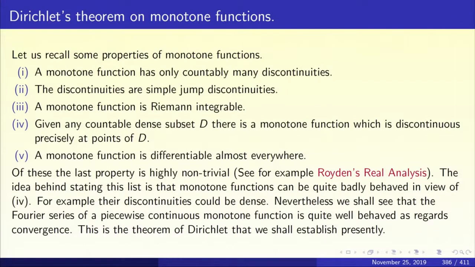Of all these properties, the fifth is deep, and the proof is available in Royden's Real Analysis, Chapter 5, as an application of the Vitali covering theorem. It's an excellent book, and I'll leave it to you to consult Royden for property 5. Let us look at properties 1, 2, 3 and 4, because most of what we are going to say will go over for monotone functions in general, and we can weaken the hypothesis of our theorems in Fourier series considerably.